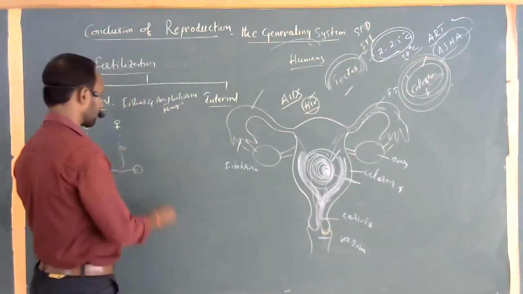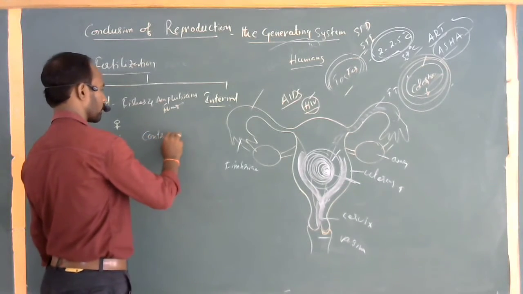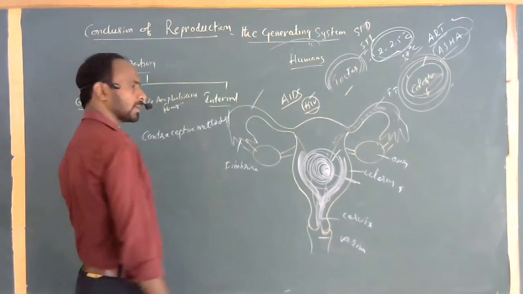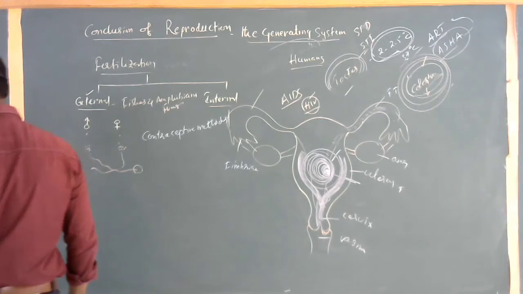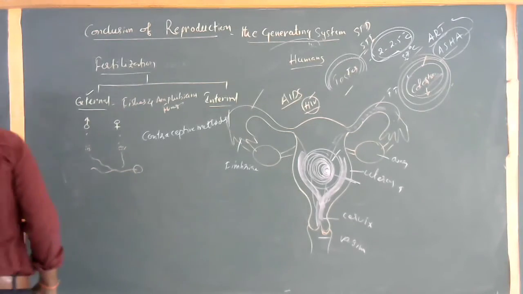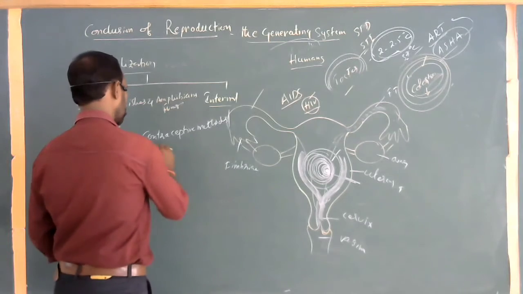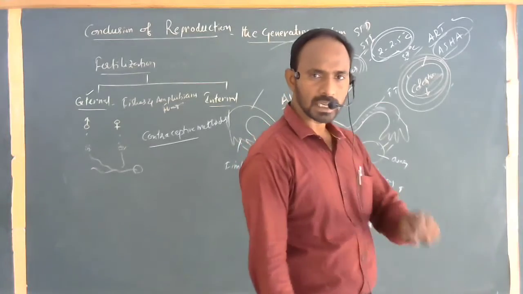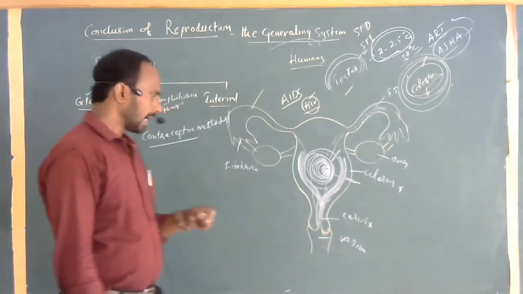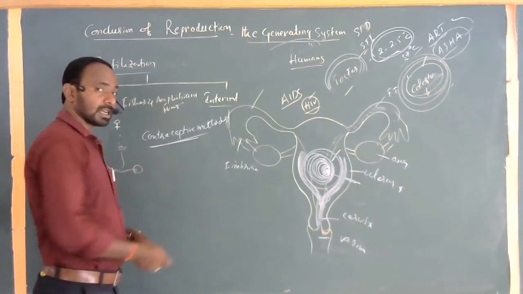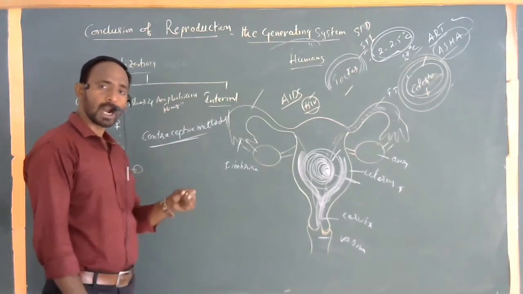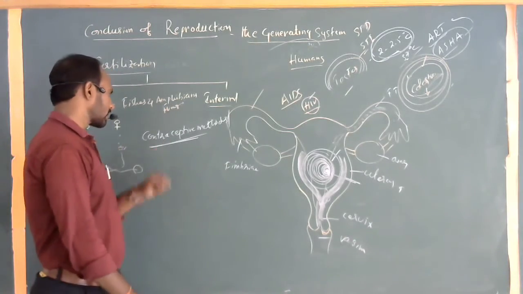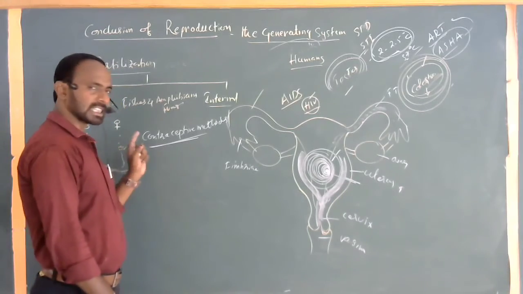Those are called contraceptive methods. Contraceptive methods are also called birth controlling methods, for avoiding unwanted pregnancies, including within the teenage or adolescence period. Sometimes when couples don't want to have babies, they can use the methods commonly called contraceptive methods. These are safe methods.